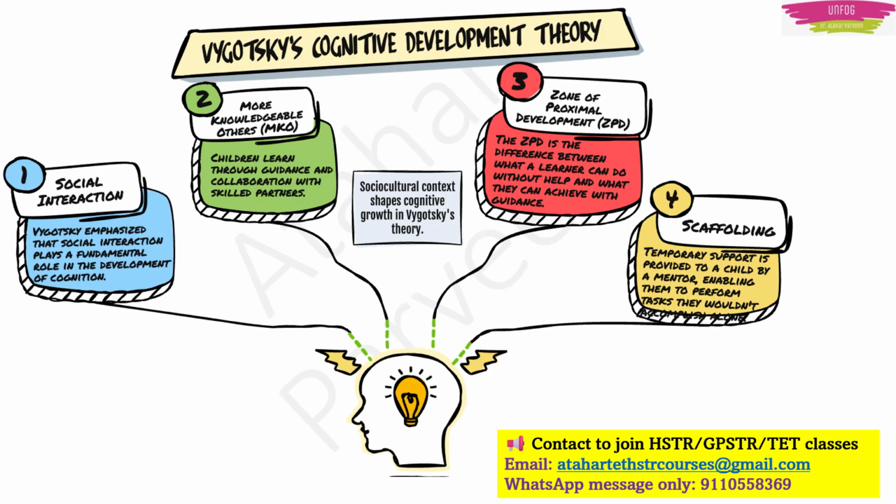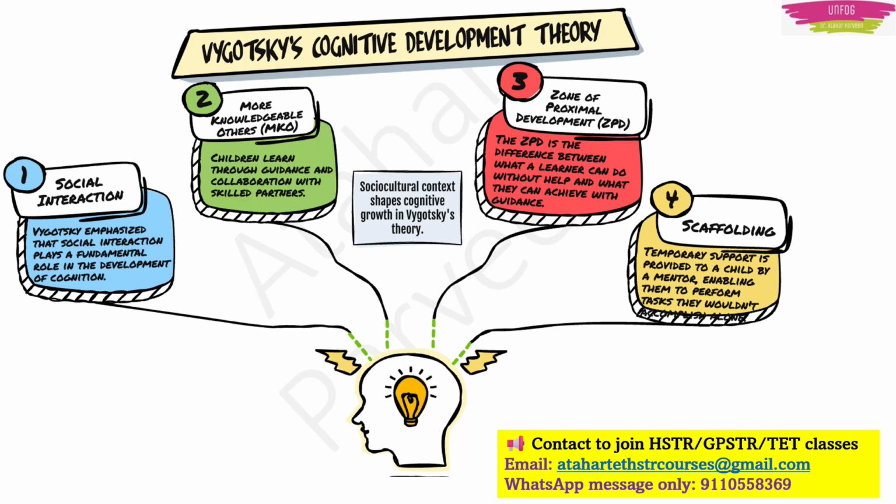I have this block diagram to help you all understand this, wherein 4 important things are there. For a child to learn, these 4 things are very much needed. One is social interaction, which means according to Vygotsky, social interaction plays a fundamental role in the development of cognition.